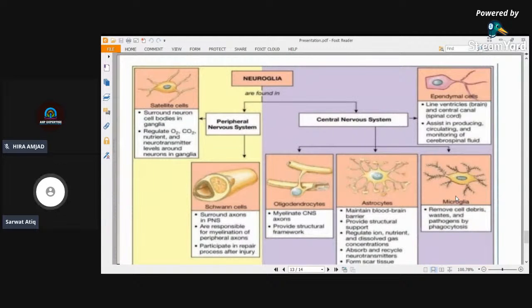And here are also the details of the different neuroglial cells: the Schwann cells, oligodendrocytes, astrocytes, and microglia. These are all supporting cells, providing nutrition and support to the parts of the nervous system. That's it for all. Thank you.